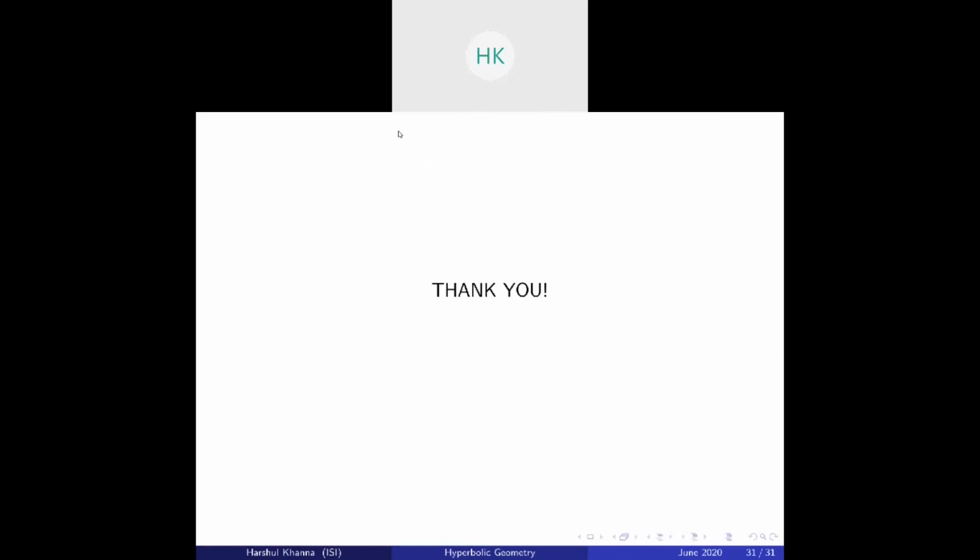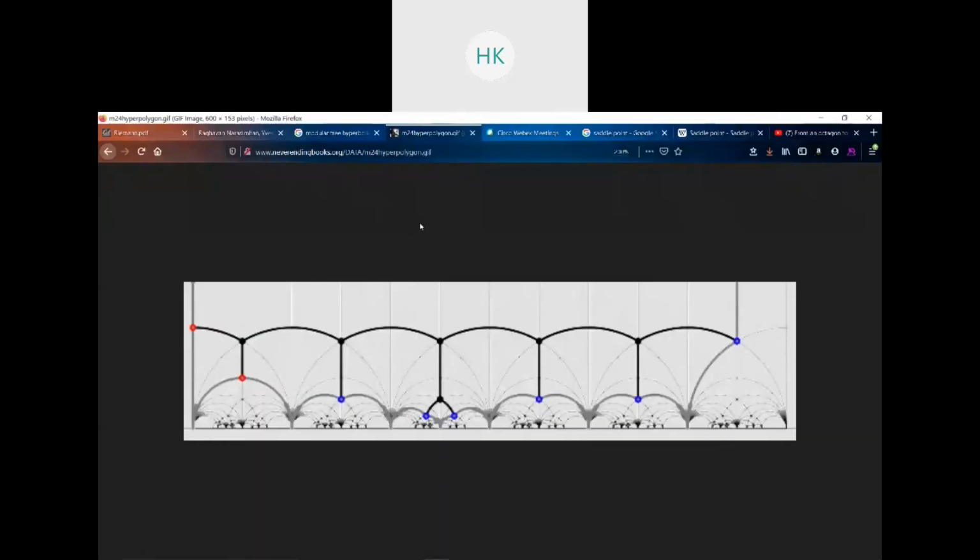Let me share the screen. Okay, so this is a modular tree. As you can see, you take one arc, let's say this, and you apply SL2Z on it. You take the group action of SL2Z on it, and you get these beautiful tree formations, which is called the modular tree. Now again, this group action is isometric, discontinuous, and co-compact. I'll remove these annotations now.